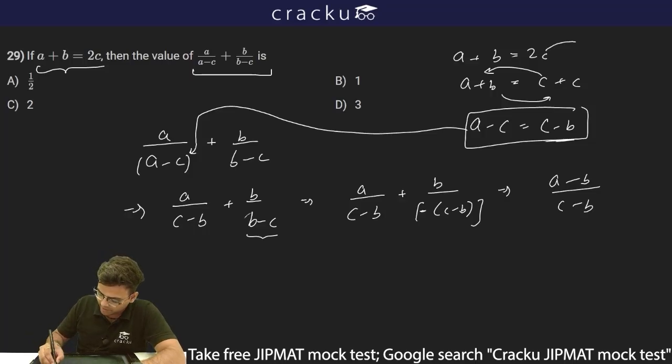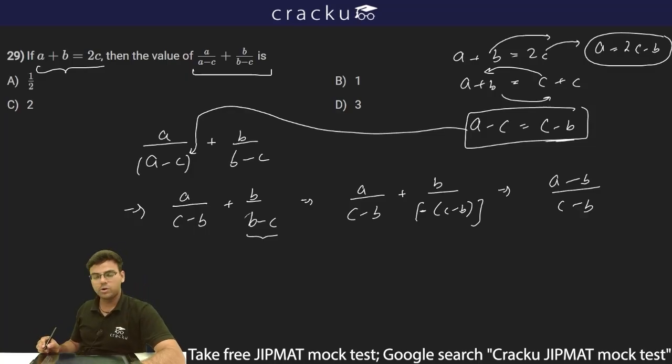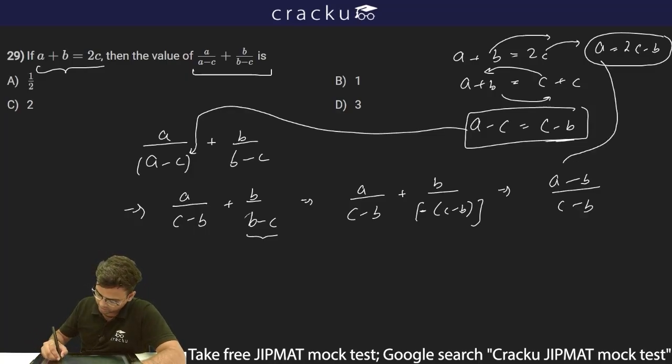Now from this part I can also write A is equal to 2C minus B, because I can take this B to the right hand side. So this value of A I'll put here.